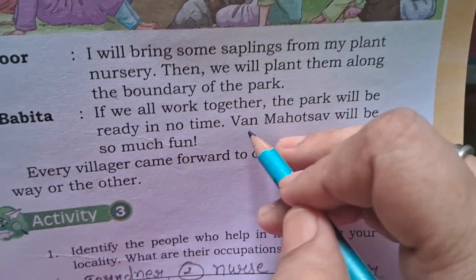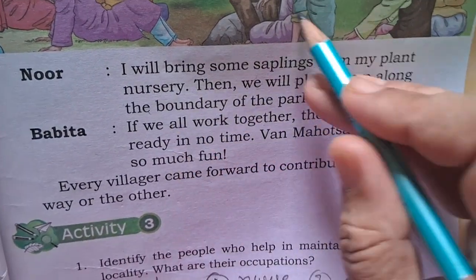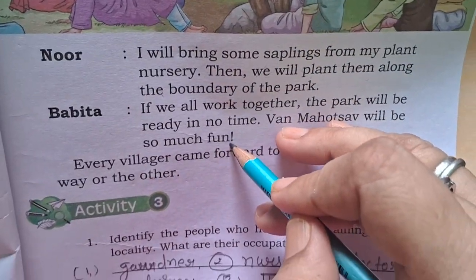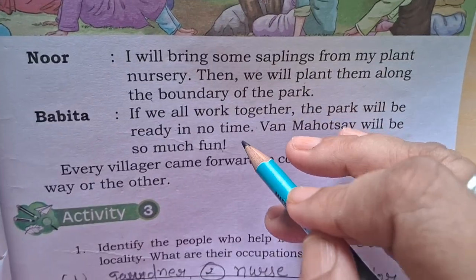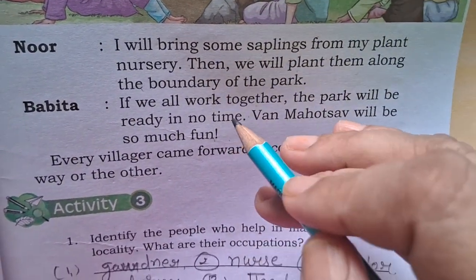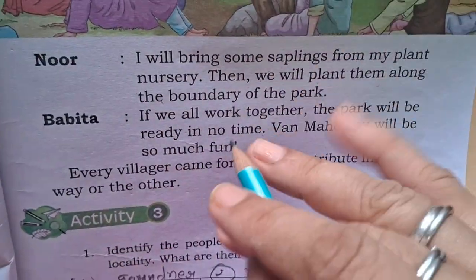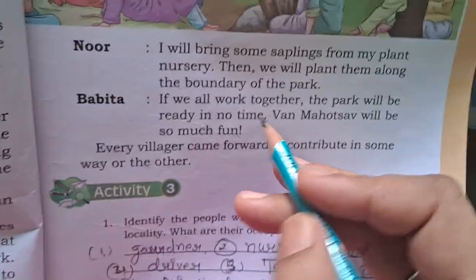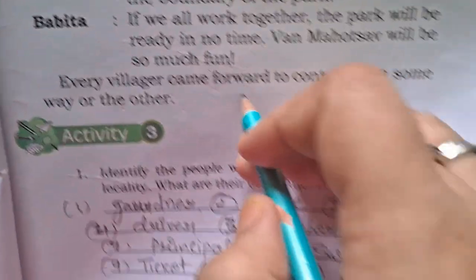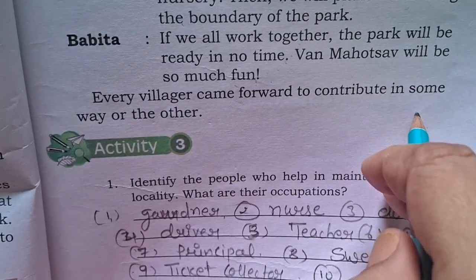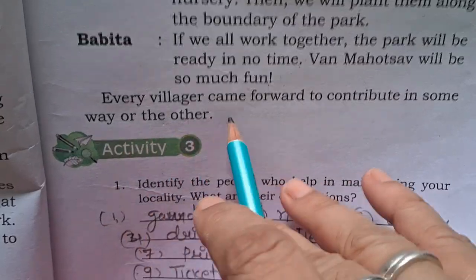Van Mahotsav will be so much fun. So all the villagers, all the parents decided they will work together, one by one. They will distribute their work, and now they know that Van Mahotsav will be so much fun. So now every villager came forward to contribute in some way or the other.